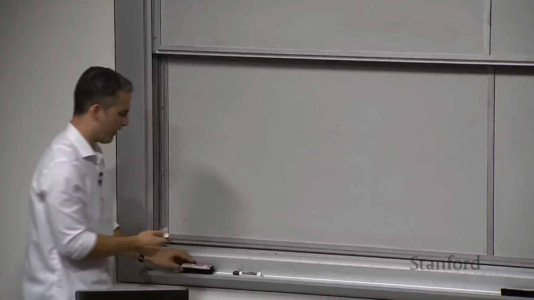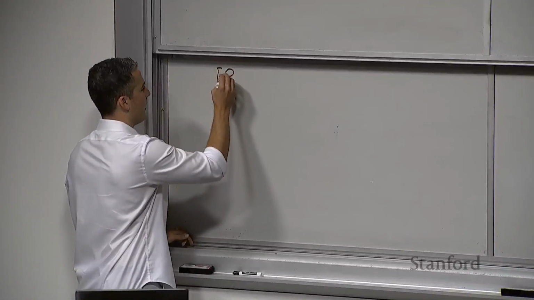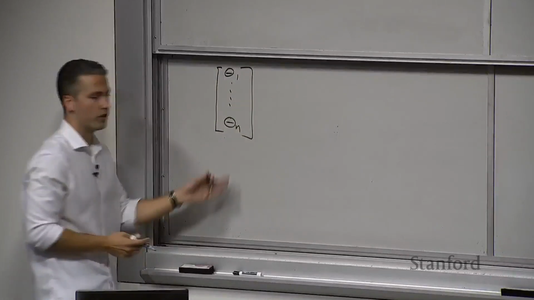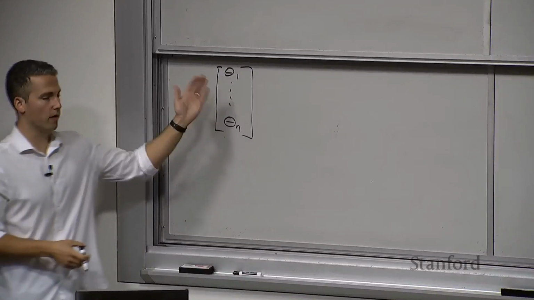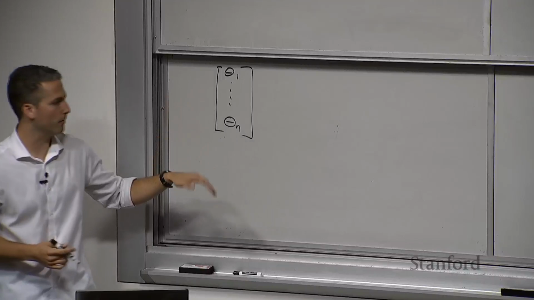And so we're going to have this vector of parameters here, theta. So we're just going to have theta 1 to theta n. So we have n parameters here. These could be the weights and biases of a neural network. They could just be the parameters of a linear function or any type of function, right? So we just have these parameters here.